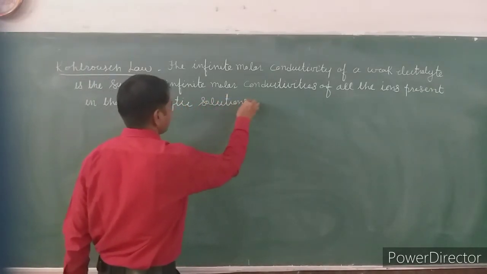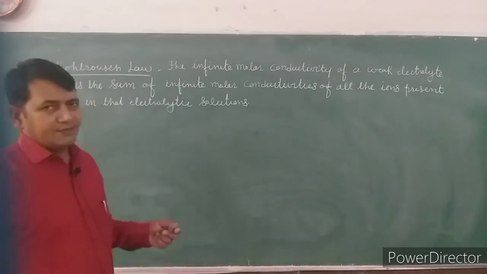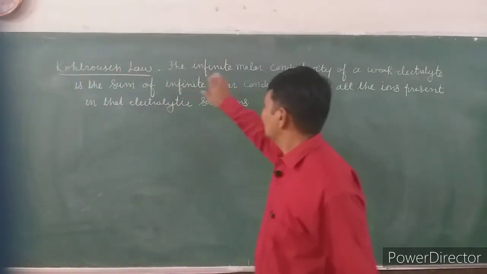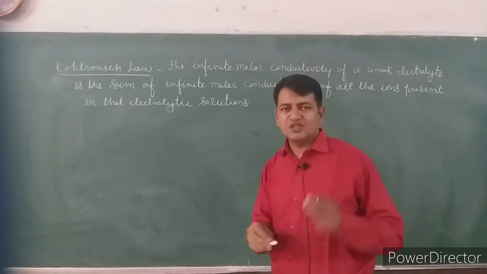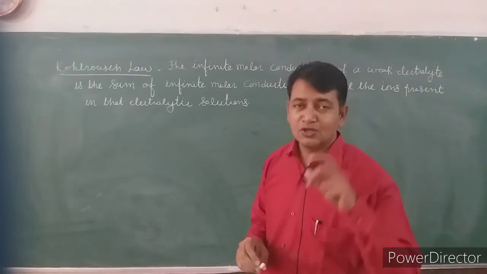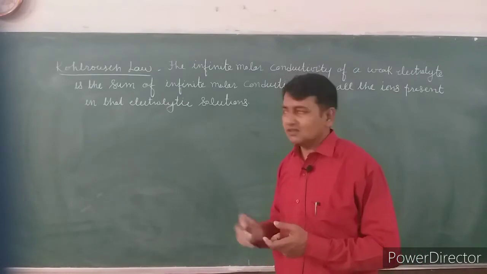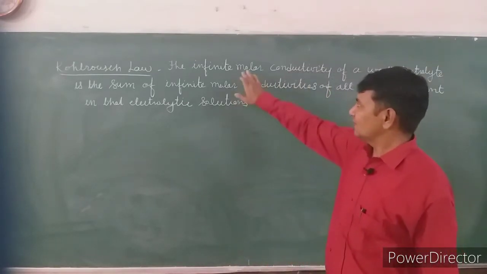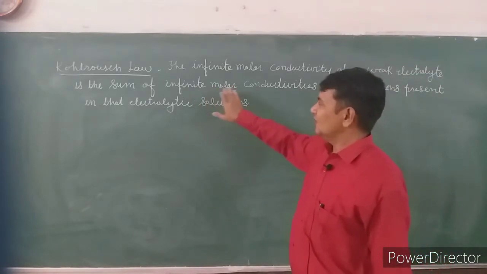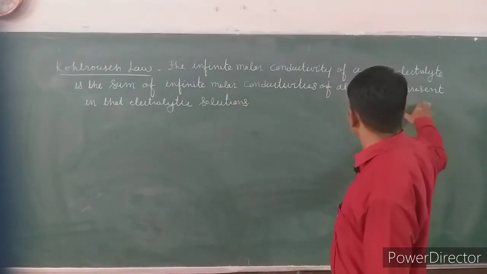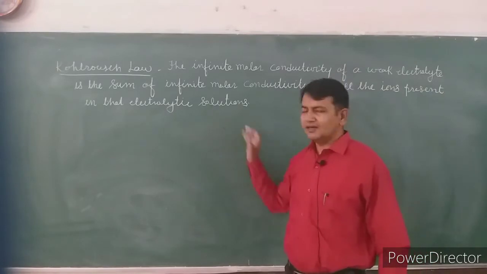It means that for the infinite molar conductivity of a weak electrolyte, all the ions present in that electrolytic solution contribute. This is the meaning of Kohlrausch law.